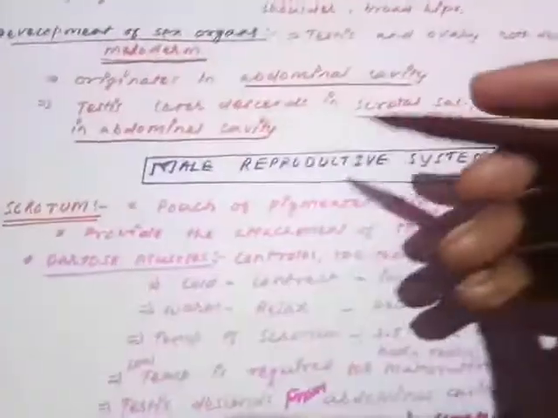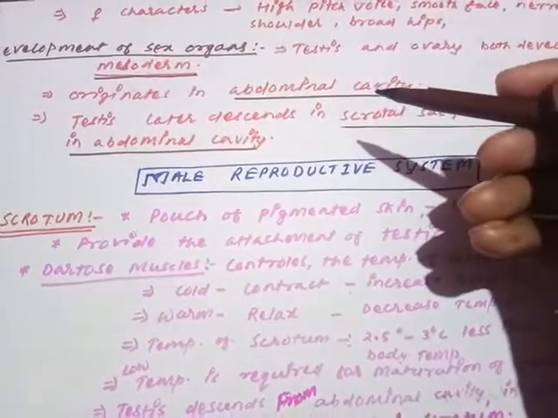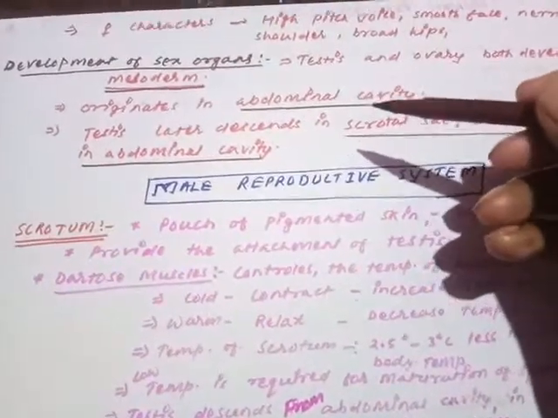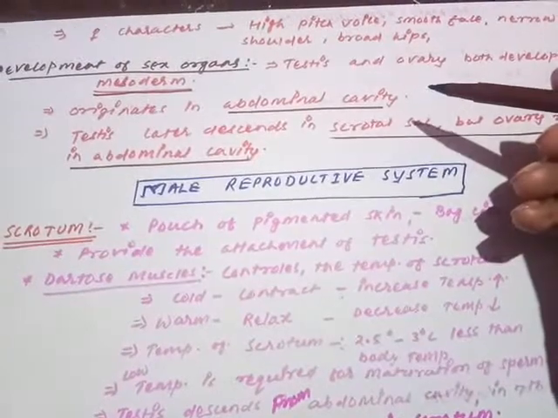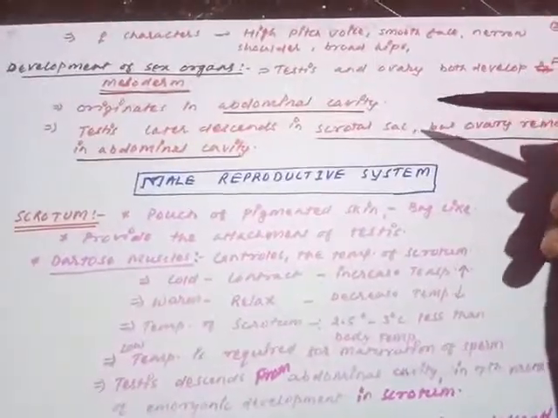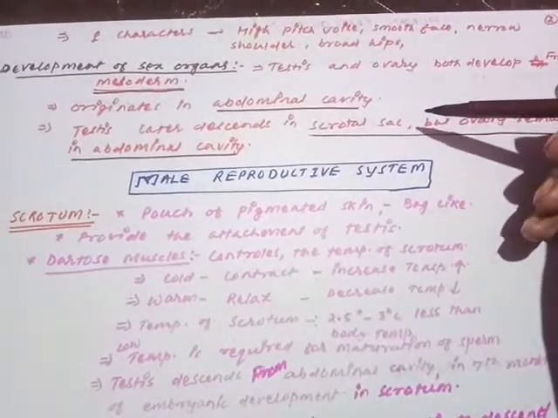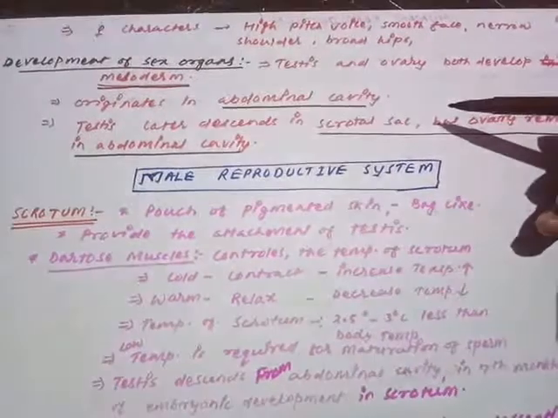Now we are moving on to the next. All the things we are discussing are basic and very important. Now the development of the sex organs. This is a very important question and has repeatedly been asked in many examinations. So remember, the development of these sex organs, whether it is testis or ovary, happens during the embryonic period.